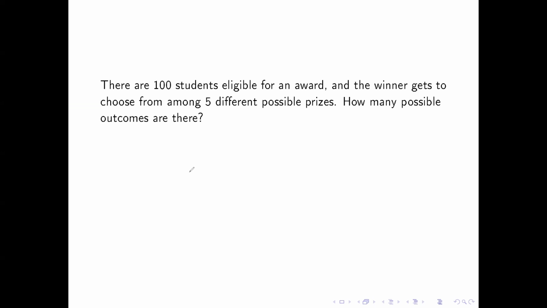The answer should be, if you think about it, I'm going to have students, and I have 100 of them. And then I'm going to have prizes, and each student has a choice of 5 prizes. Since each student can choose 5 prizes, we're going to have 500 total options. 100 times 5. Okay, this may seem really simple, but what if I just change the problem ever so slightly? Now this becomes a whole lot harder.